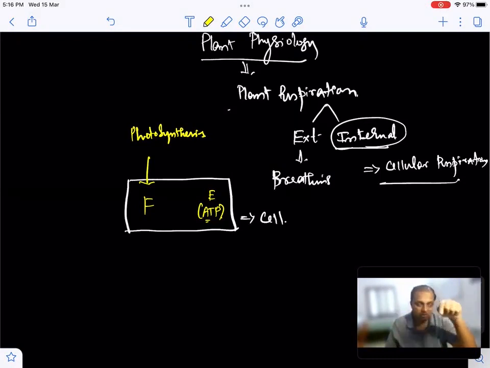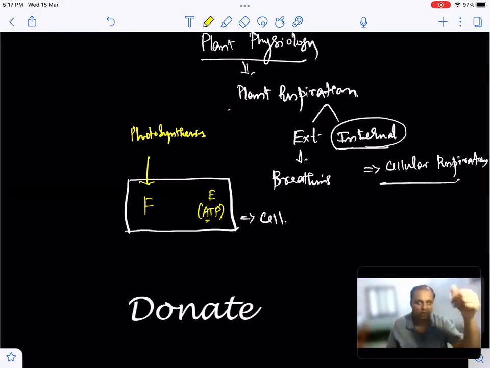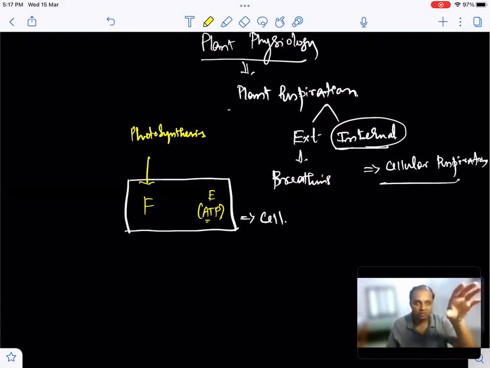So once the food enters into the cell, it has to get converted to energy. For example, let me assume that I'm going to earn 100 rupees and I'm going to donate to another person. But before I donate, I make sure that I have some amount for myself. Likewise, the plant prepares food by means of photosynthesis. It is going to give it to the animals, which we call consumers. That's the reason why plants are referred to as producers. You would have heard this term. Before it gives some part of its prepared food to the consumer, it keeps some amount for itself, which is used for the plant's own purpose.